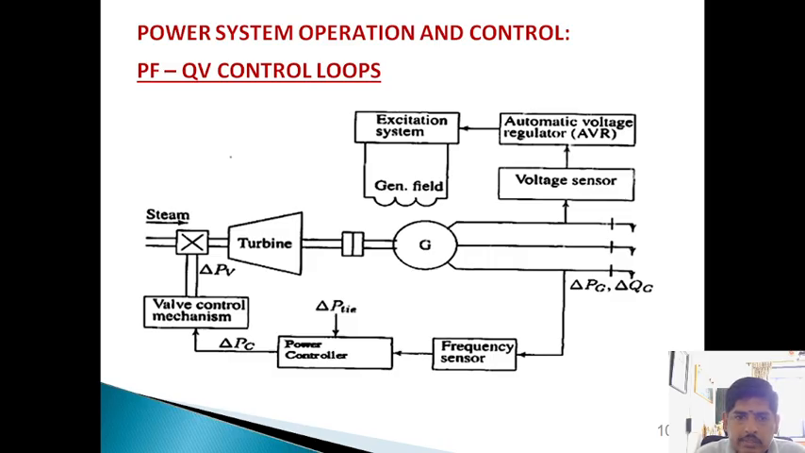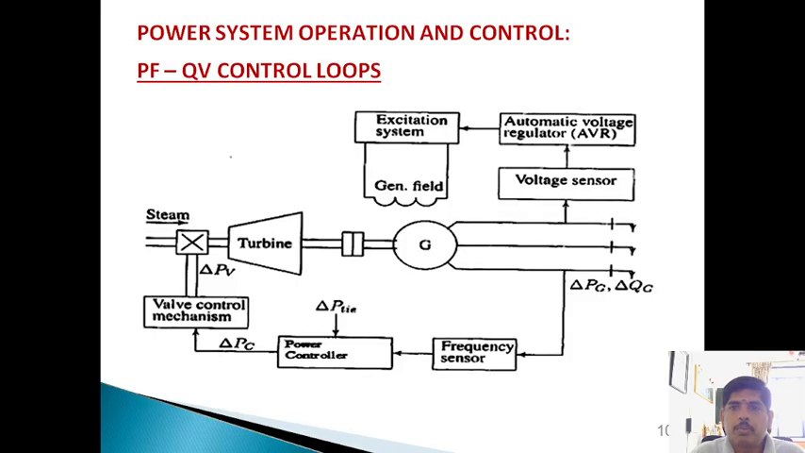Today we are going to discuss the PF and QV control loops. P is the real power, F is the frequency, Q is the reactive power, and V is the voltage. P and F are dependent parameters, and Q and V are dependent parameters. If the real power changes, the frequency automatically changes. If the reactive power changes, the voltage automatically changes.